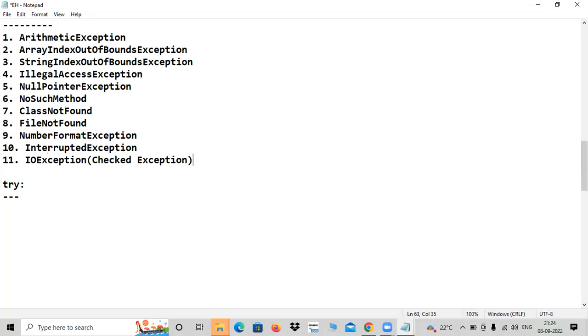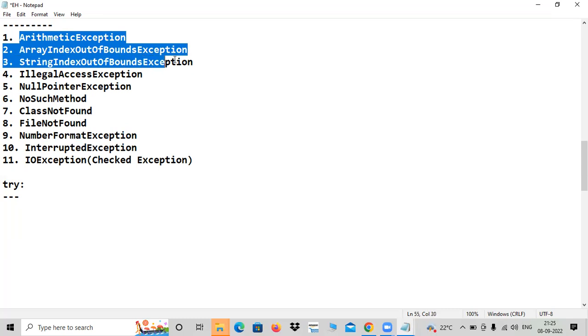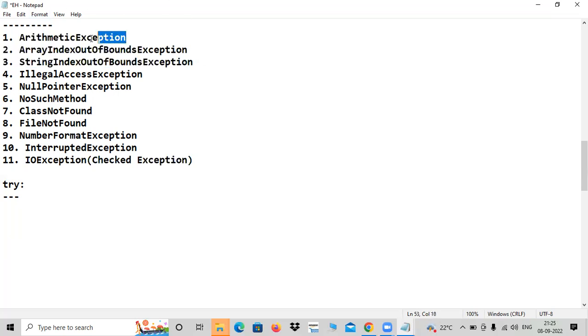IO exception is one of the exceptions, being a checked exception. You cannot deal with that. That's why we use a keyword called throws. I will explain that later on, don't worry. So this is one of that, and the majority of exceptions are runtime exceptions. For example, you take number format, or you can take the first three. These three are runtime exceptions, only occurring at runtime. That we will notice right now. The program which we are doing is also arithmetic, that is arithmetic exception. Clearly, it is runtime.